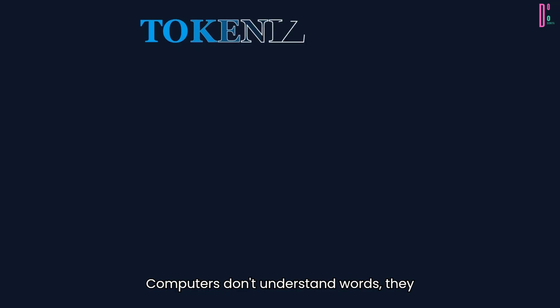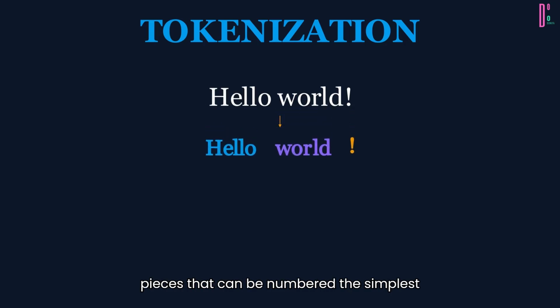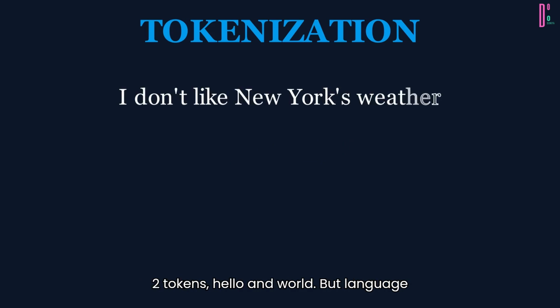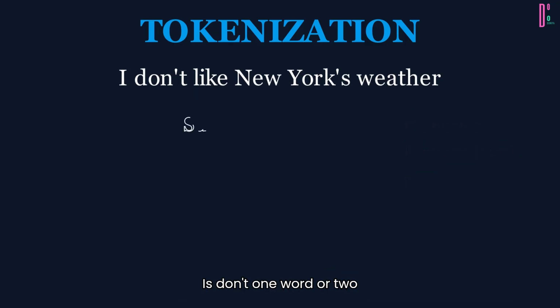Computers don't understand words, they understand numbers. So the first step in NLP is tokenization, breaking text into pieces that can be numbered. The simplest way? Split by spaces. Hello world becomes 2 tokens, hello and world. But language is messier than that. What about punctuation, contractions, compound words? Is New York 1 token or 2? Is don't 1 word or 2, do and not?